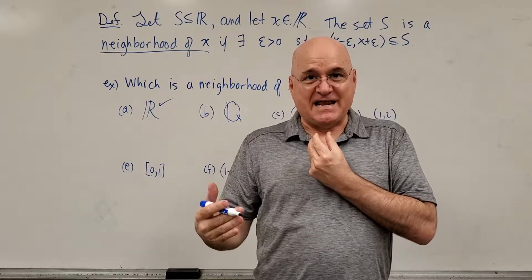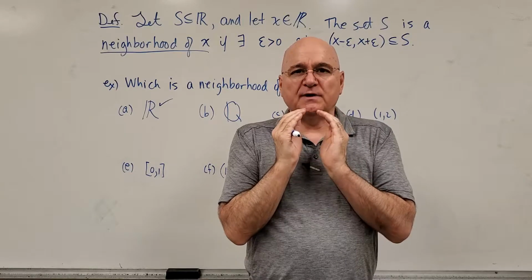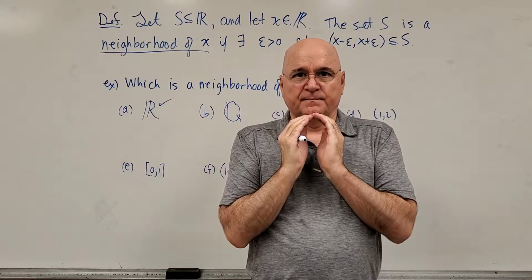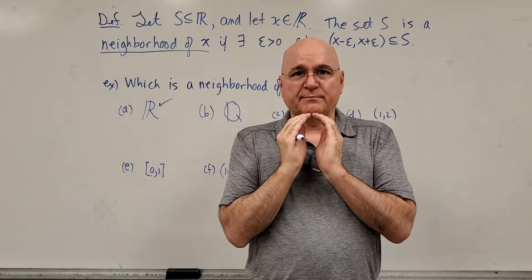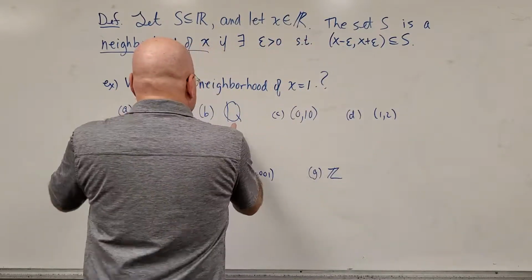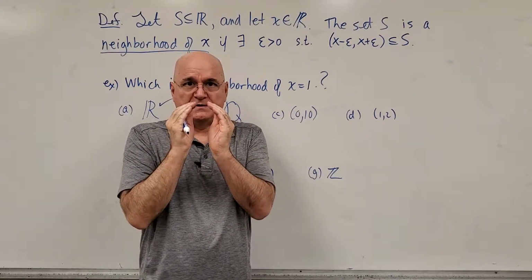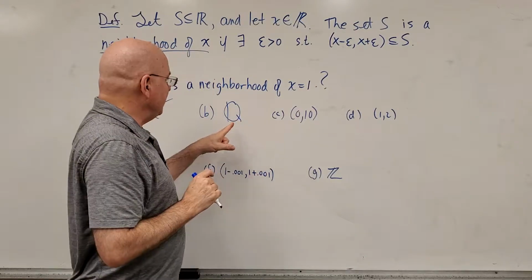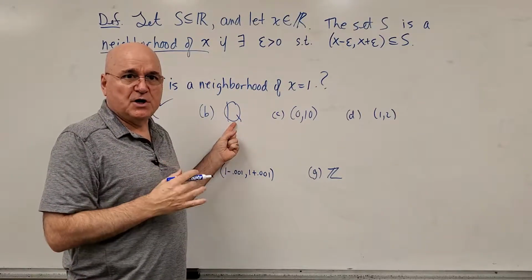But we will learn later that between every 2 numbers on the real line, there are numbers that are rationals, but there are also numbers that are not rational numbers. So every interval around 1 is going to contain elements that are outside of this set. So no.